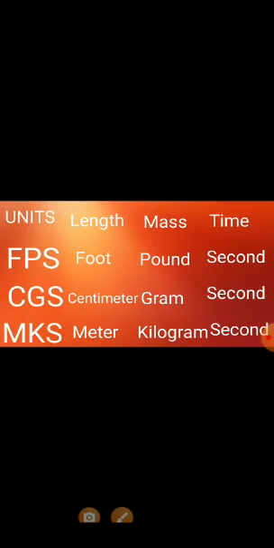In the FPS system, the unit of length is foot, the unit of mass is pound, and the unit of time is second.